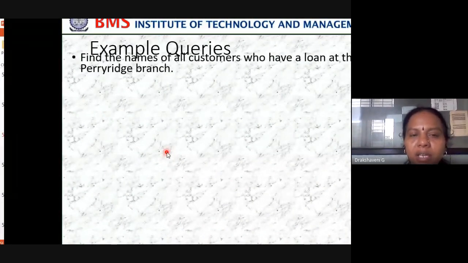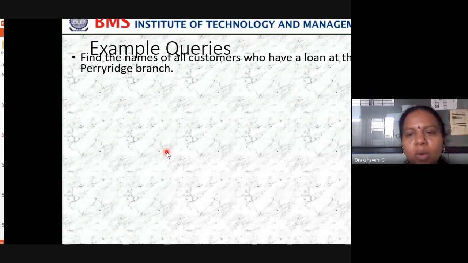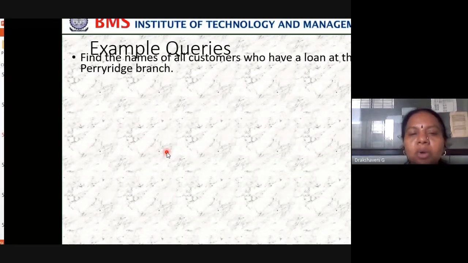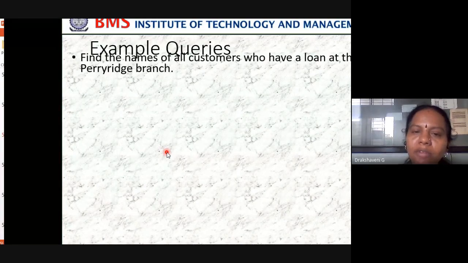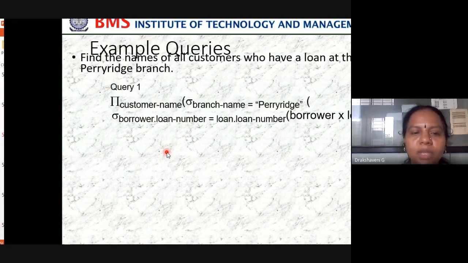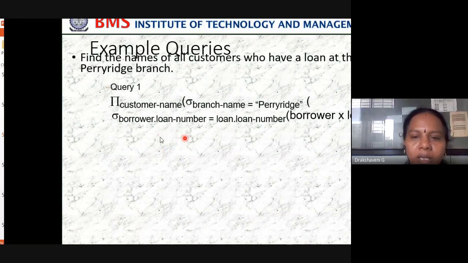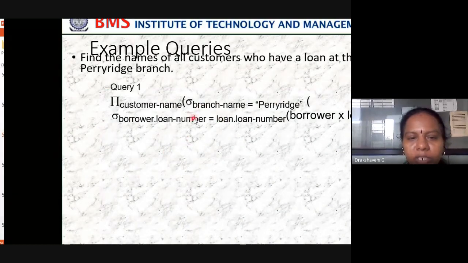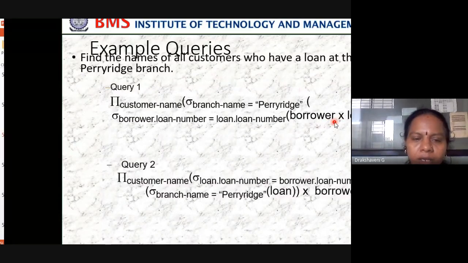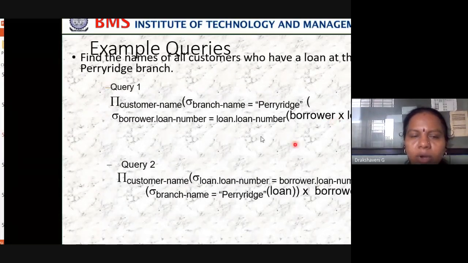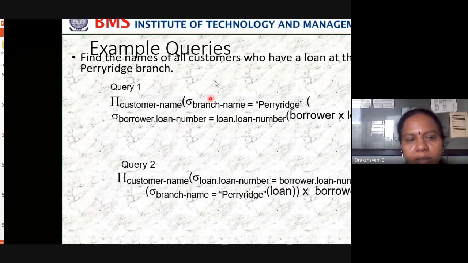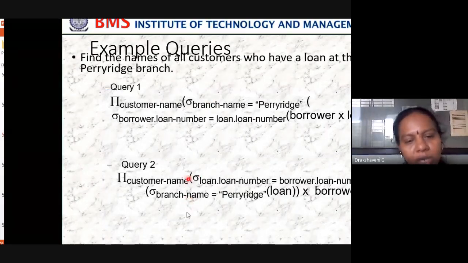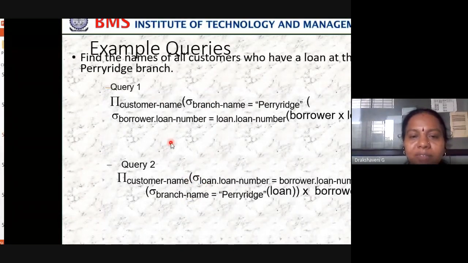Okay, next one, find the names of all customers who have a loan at a Perryridge branch. What am I writing? Loans; I just want to have a loan at a Perryridge branch. So how do we write it? The same way we just wrote it, but with a Cartesian product. Either you can write it like this or like this. Both are one and the same. So that's what we just told.